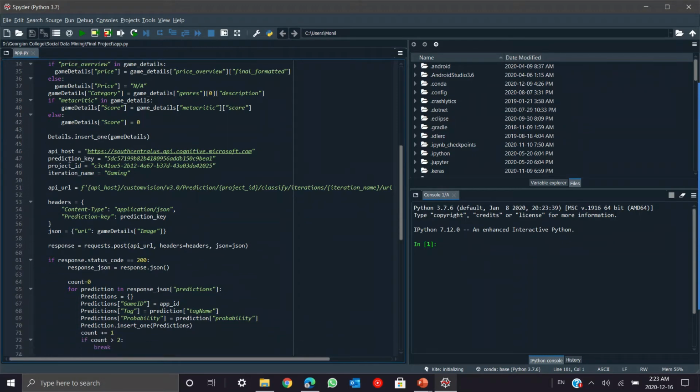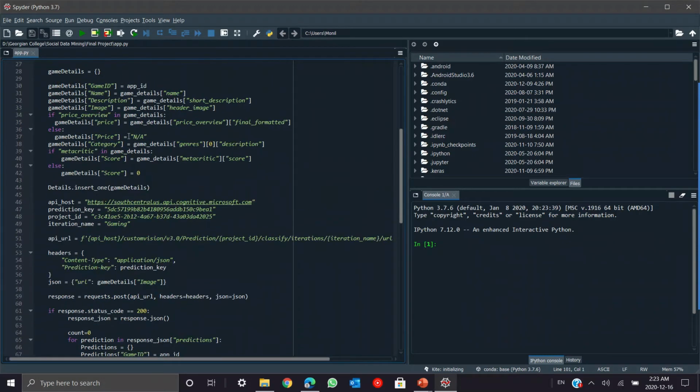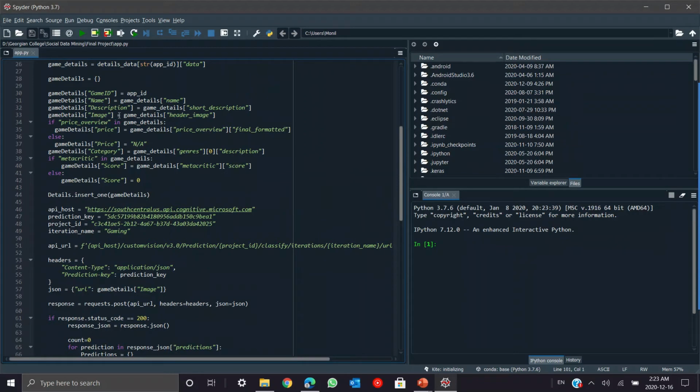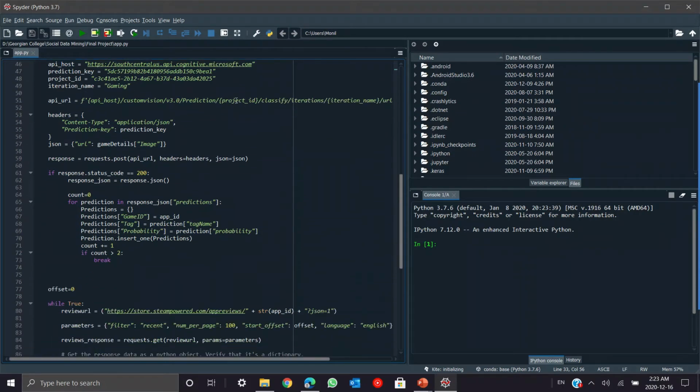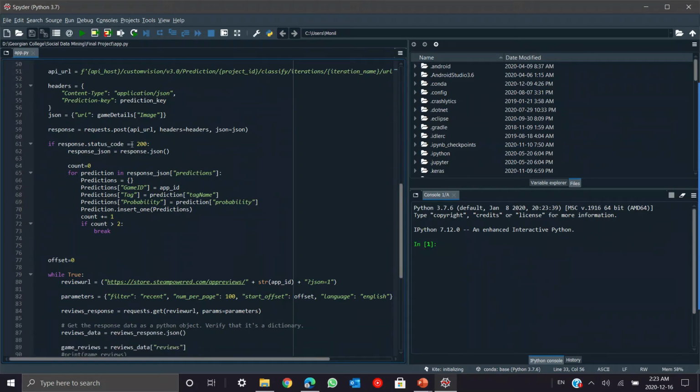Then we connect to the custom vision. As you can see here, we get the image URL. This is a variable for that. And then we connect to the prediction URL here. Then we check if it's running successfully or not. Once it's running successfully, it goes into a for loop.